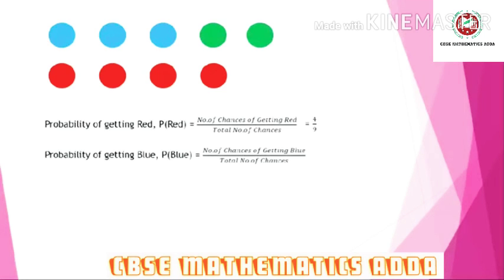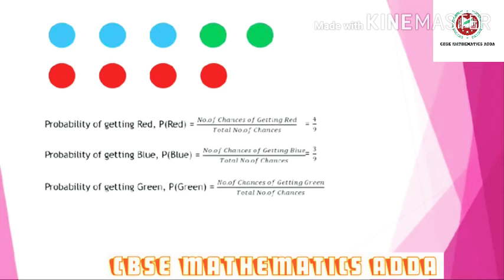What is the probability of getting a blue ball? There are 3 blue balls and the total is 9, so 3 by 9. The probability of getting green is 2 by 9, since there are 2 green balls out of 9. The sum is 4 by 9 plus 3 by 9 plus 2 by 9, which equals 1, meaning we can take only a green, blue or red ball.